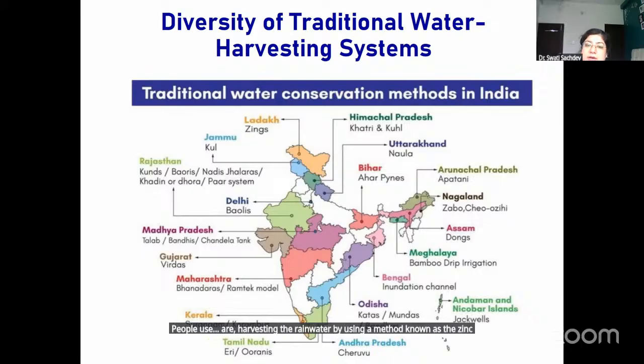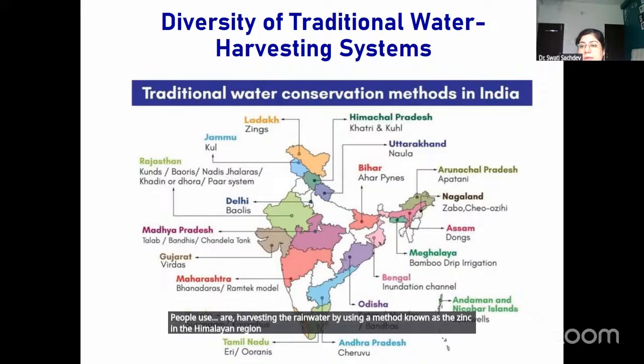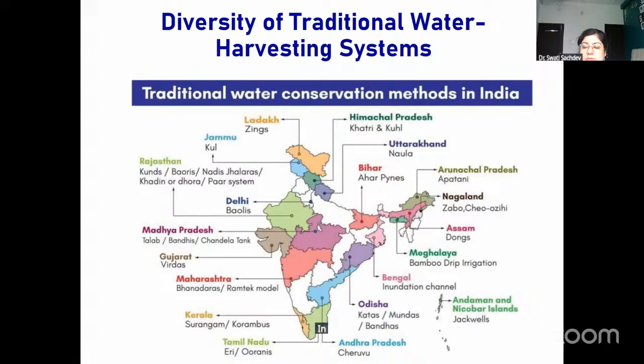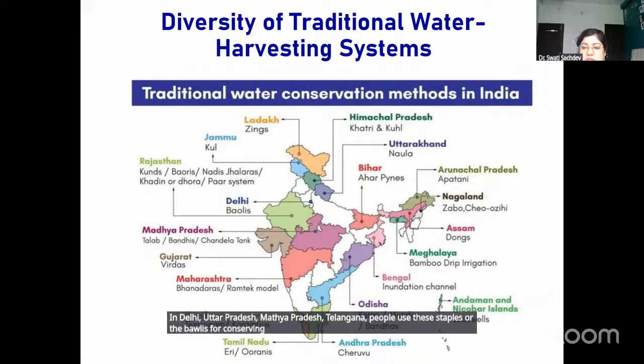In the Himalayan region like Jammu and Himachal Pradesh, people use a method known as the kul for conserving water. In Delhi, Uttar Pradesh, Madhya Pradesh, and Telangana, people use step wells or bawlis for conserving water resources. In Bihar, ahar pynes are the structures used by the people for storing water.